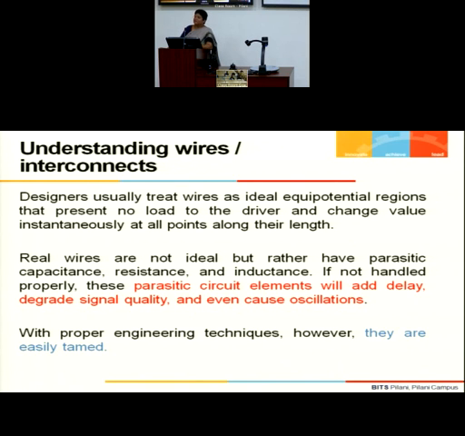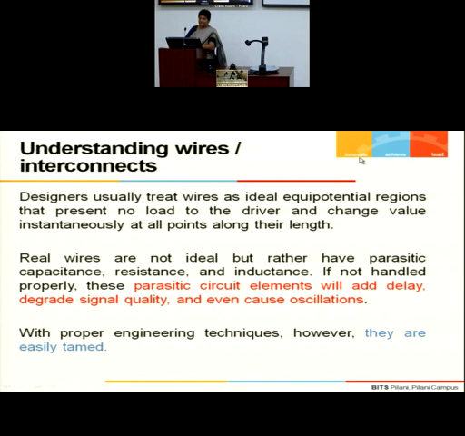But as my signal rise and fall times were decreasing with scaling, my MOS is becoming more and more efficient. The wire delay, which was earlier negligible in comparison to MOS delay, is now no longer negligible. So now the total delay is dominated by the wire delay or the interconnection delay. So real wires are not ideal. Real wires are not ideal. They have parasitics.